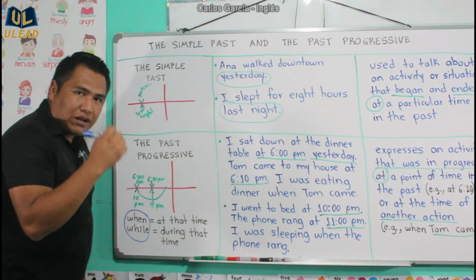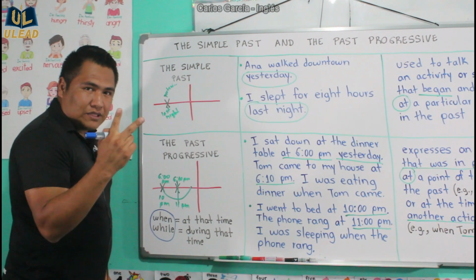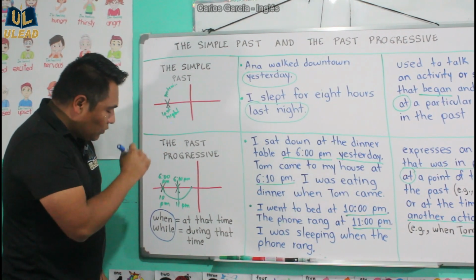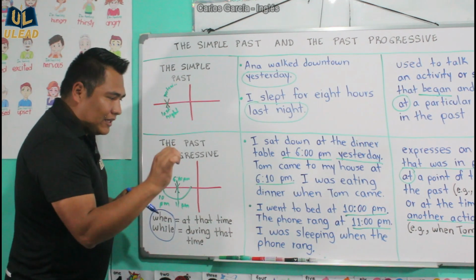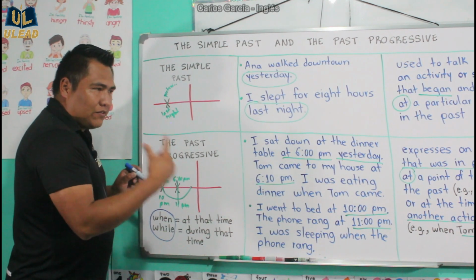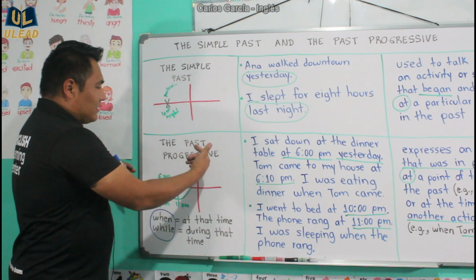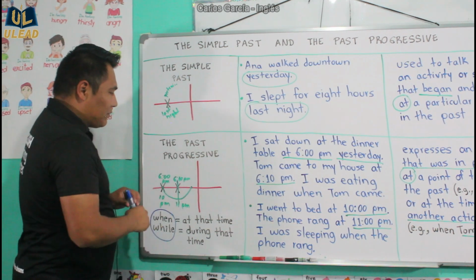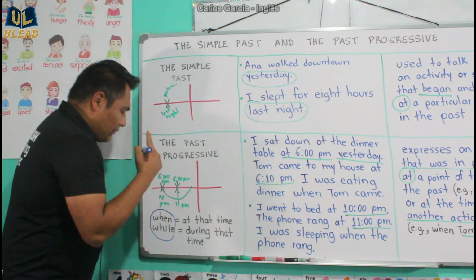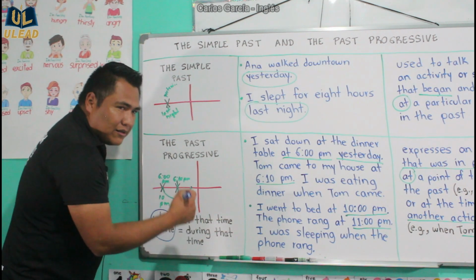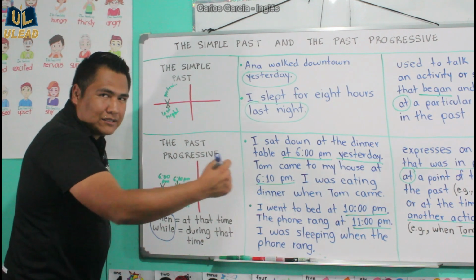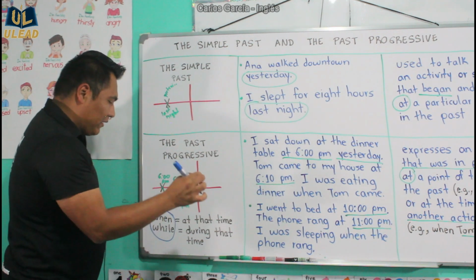I want you to write down these two examples in your notebook, highlight the word when and the word while, and also underline the verb, whether it's the simple past or the past progressive. Here we go again. When the phone rang, comma, I was sleeping, period.